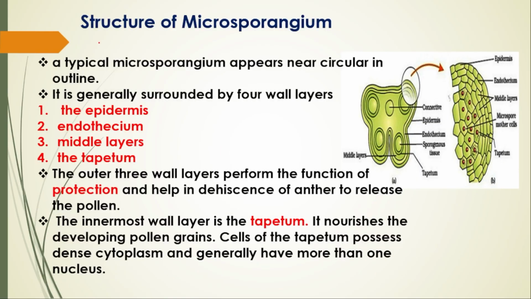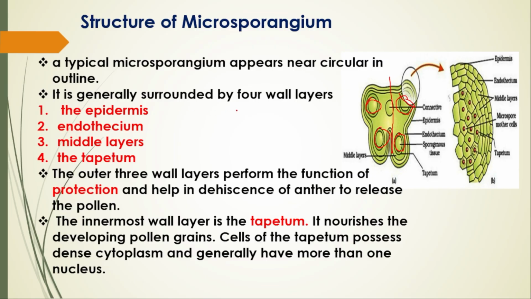Next, structure of microsporangium, only one. See here, it is going to be very neat. This is one lobe and this is the other lobe. Each lobe is having two microsporangia, and this microsporangium we are going to zoom in on. Only this portion is zoomed. A typical microsporangium appears near circular in outline. See, this is the near circular one. One sporangium, two, third, and fourth sporangium. Here only half the portion is zoomed, and this is the connective.